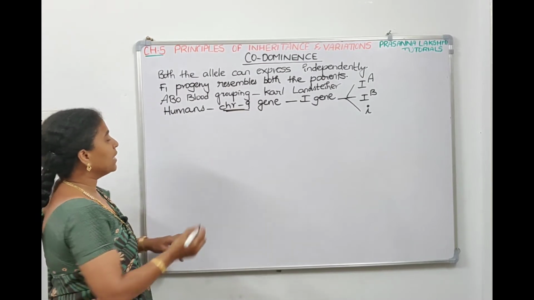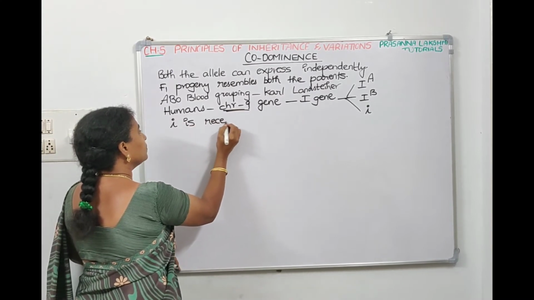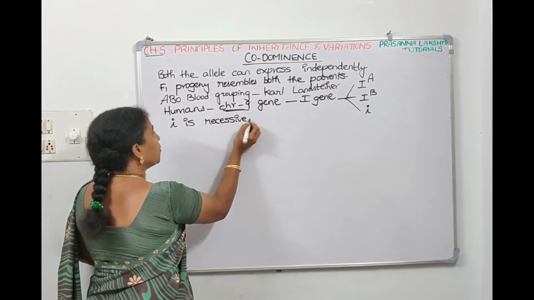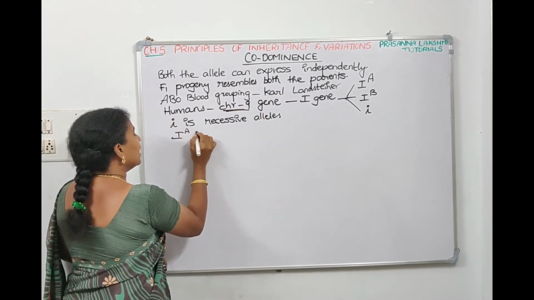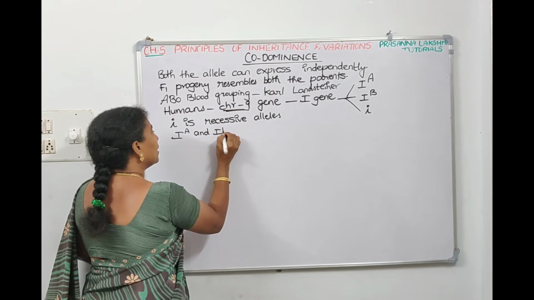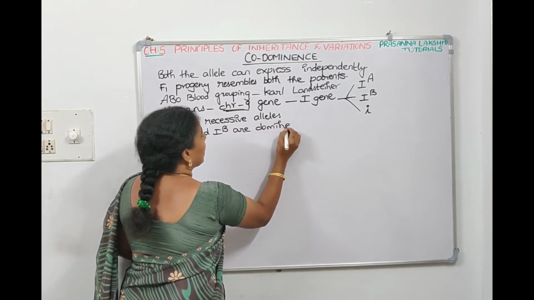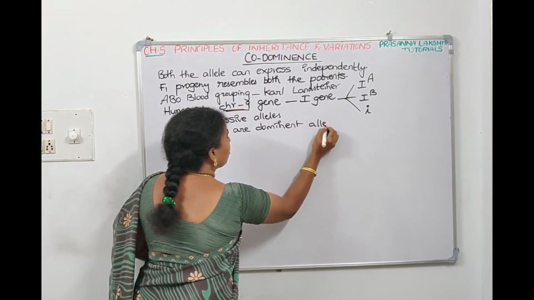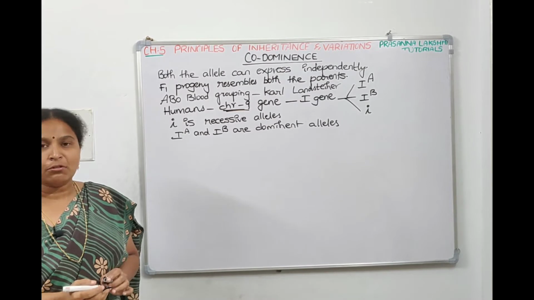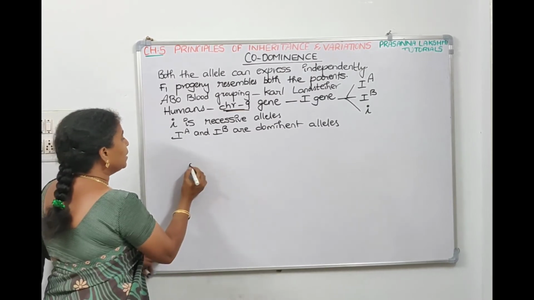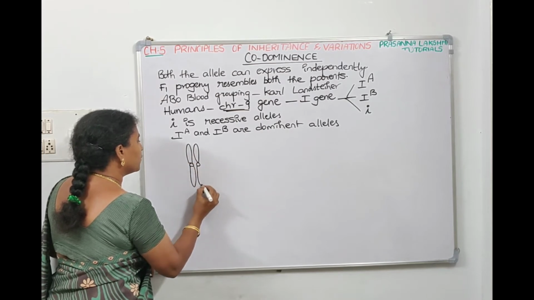Now here we can say that small i is a recessive allele. We know whenever we write small, it means it is a recessive allele, whereas IA and IB are dominant alleles. Even though there are 3 alleles, the 9th chromosome will be a pair only, since all of us are diploid.